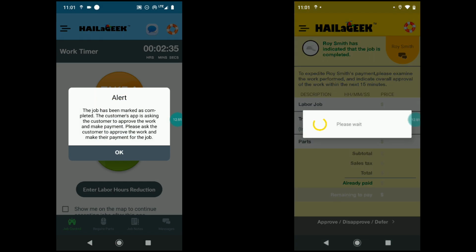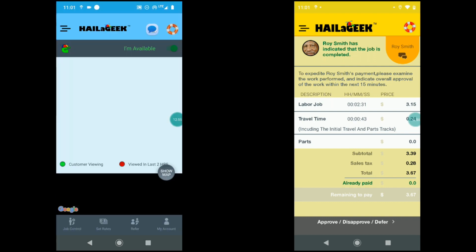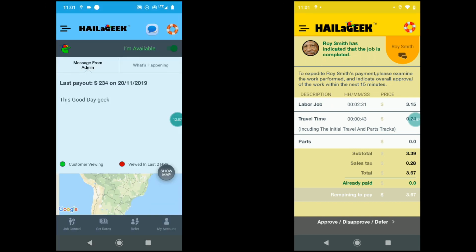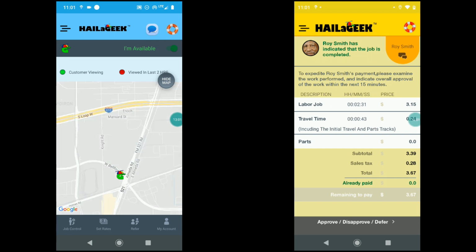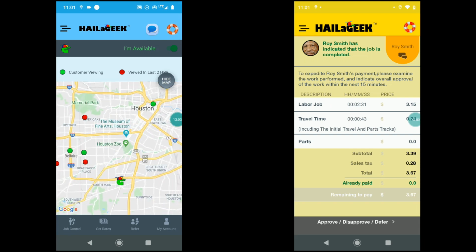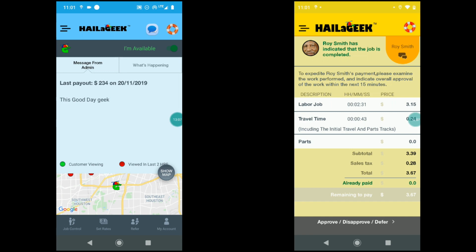All right, so it's letting the geek know the job's been marked as completed. The geek is now free to go and is actually back at their dashboard and their map, and they can see where some other people in the city might be looking for some work to be done. In any case, they're free and ready to take on another job.